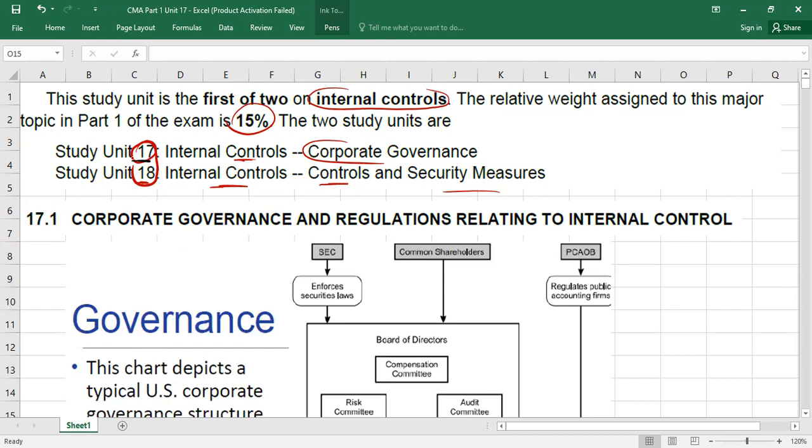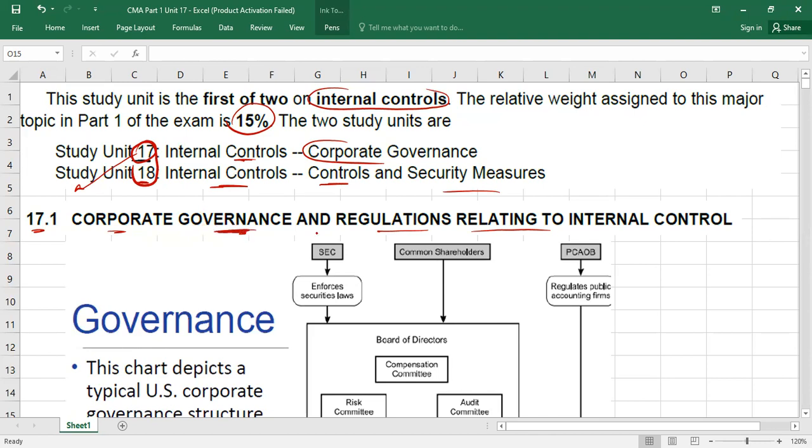So under unit number 17, we have a first topic. The first topic is called what? Corporate governance and regulations relating to internal controls. So we have a first topic, 17.1. So the word first, let me tell you something about governance.